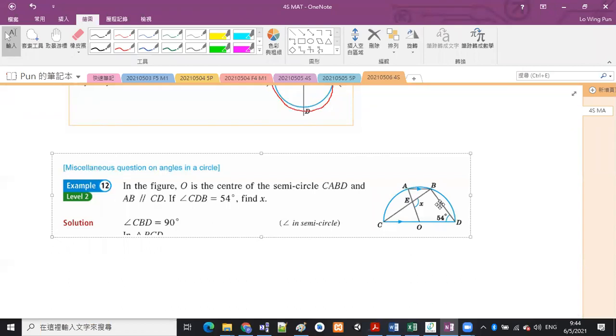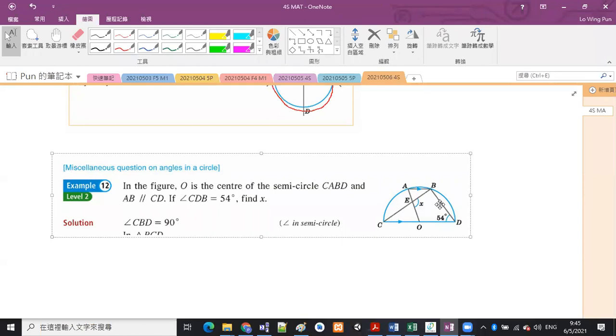The angle X is not an angle at center and not an angle at circumference. So we are not going to use any reasons we learned in this chapter to find the value of X at the end. But actually we have to use the reasons from this chapter to find some other related angles.